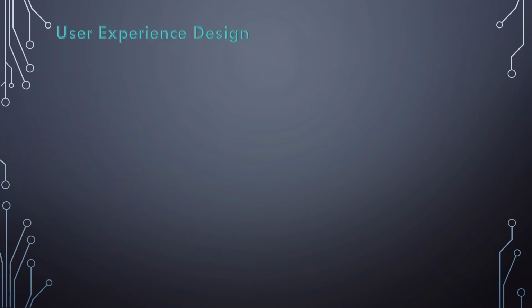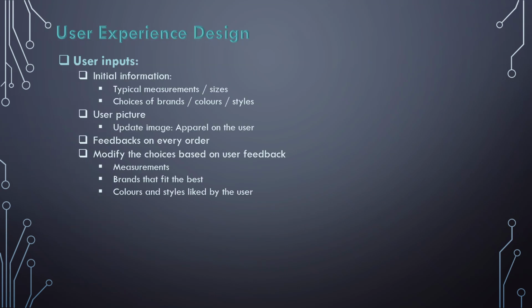They can be mapped to the user measurements and comfort as per the user's feedback. Now, let us look at the user experience design. So, the user will have to provide us with some basic inputs such as measurements, choices, and photo. Based on the measurements, we suggest apparels to the users. With the photo, there can be a try-on feature as well, where the pictures of the user and dress will be merged to create a new image where the user is wearing the dress to get a more realistic feel.